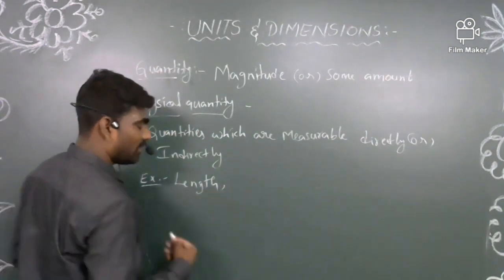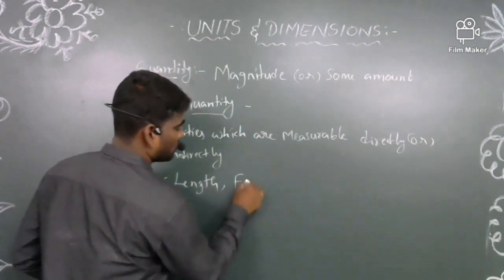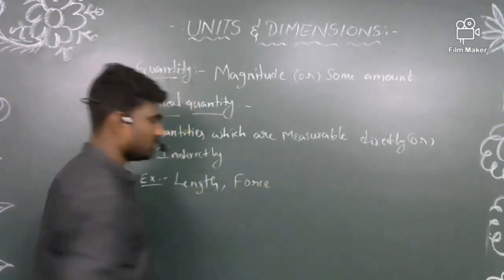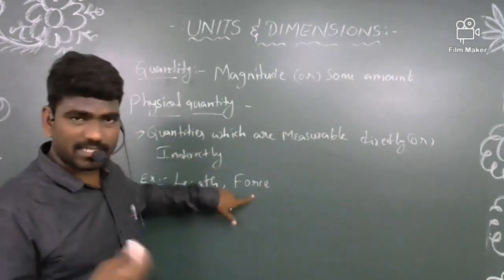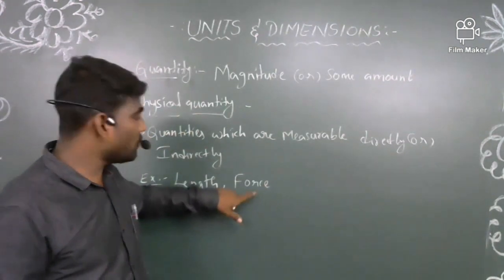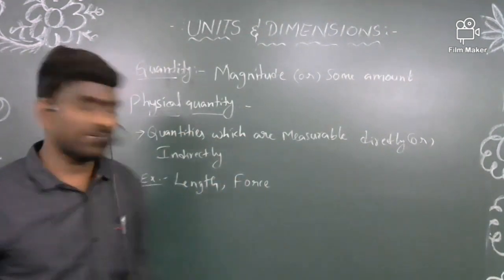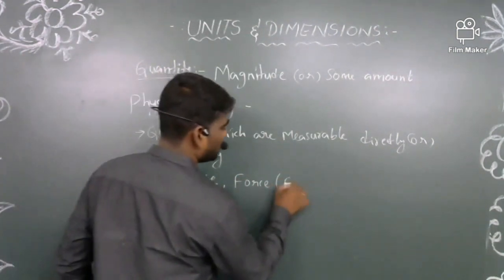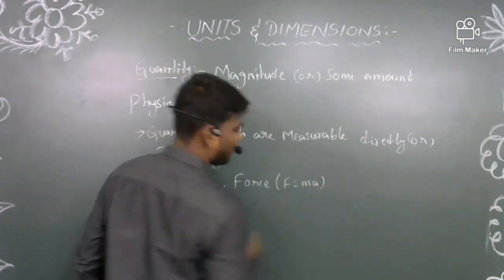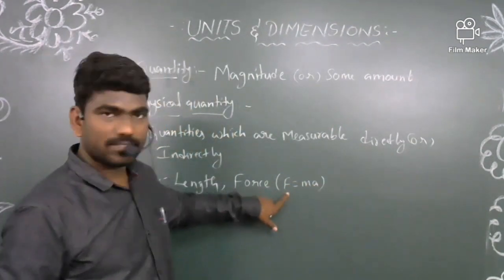Suppose you take one more physical quantity, that is force. Force is also measurable, and to measure the force you definitely need a formula that we already know, that is F = m × a.